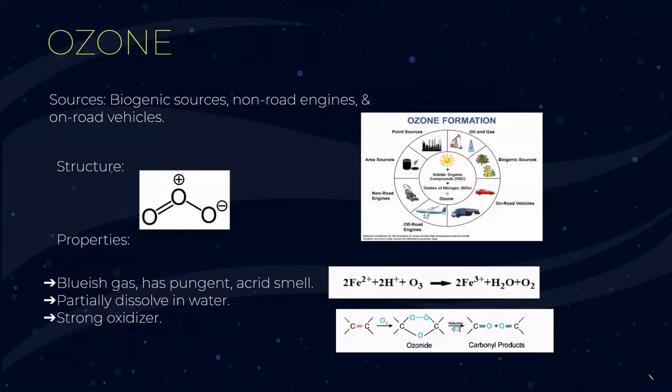Ozone resides in the atmosphere at two levels, the troposphere and the stratosphere. In the troposphere, ozone is formed from photochemical reaction of nitrogen oxide and volatile organic compounds under sunlight. That's why the sources of ozone are transport and oil production. Ozone has a bent geometry. Ozone is a blue gas. It is a strong oxidizer with high reactivity, so it can react with salts of iron(II) and alkenes.